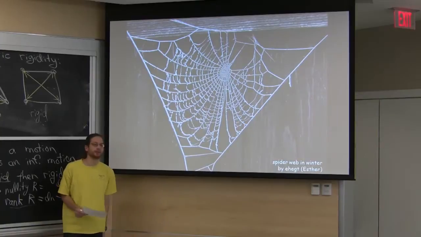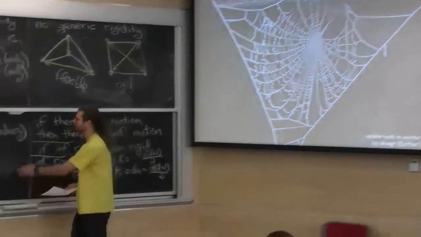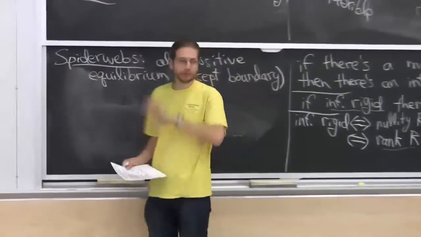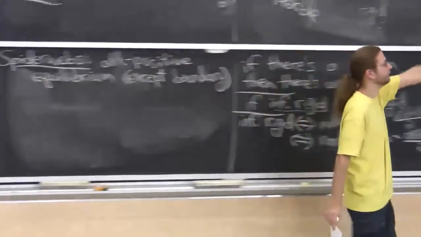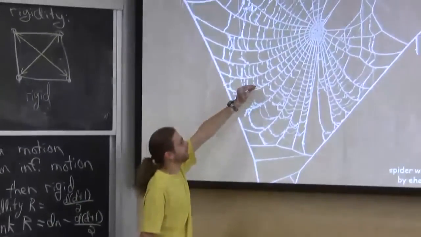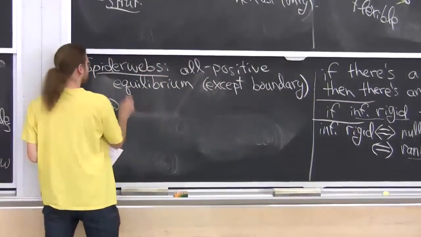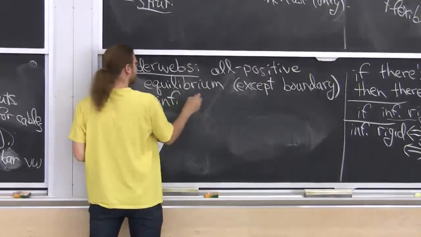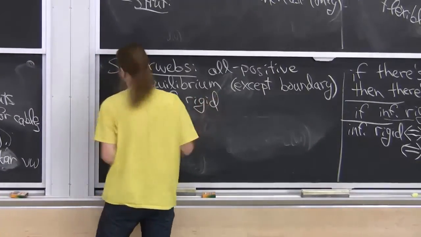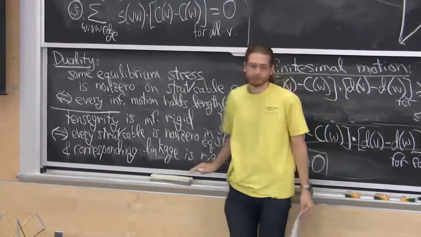At infinity, you don't have to satisfy equilibrium. So it's something special at the boundary. But everywhere else, all these vertices in the interior, you have equilibrium, and all the stresses are positive. It turns out in this case, you're automatically infinitesimally rigid. That tensegrity is infinitesimally rigid. Normally, we need to also check the underlying linkage is rigid, but for spider webs, you don't have to.